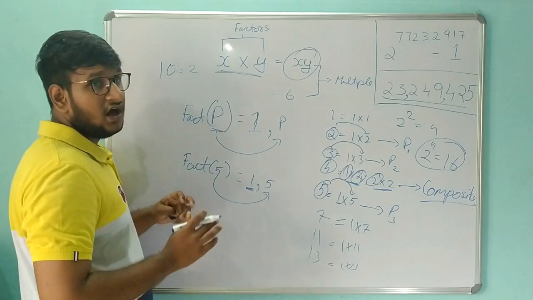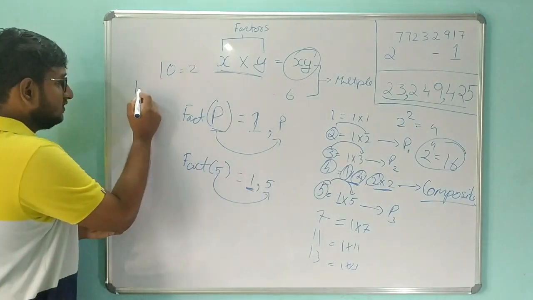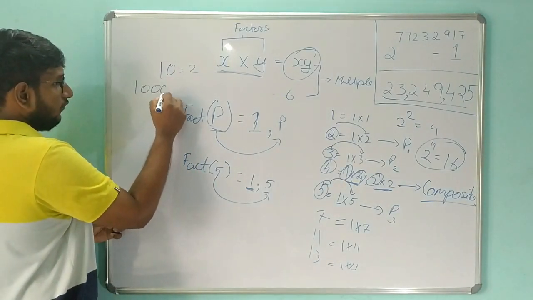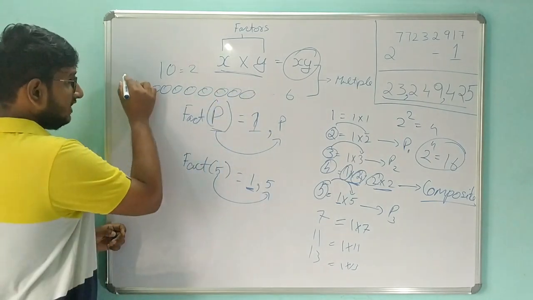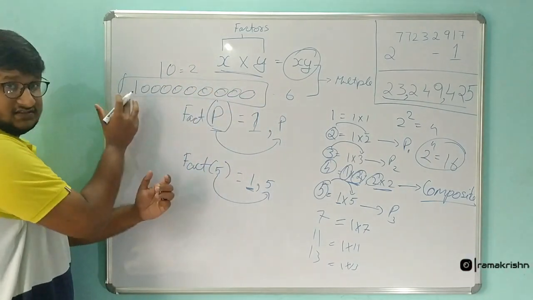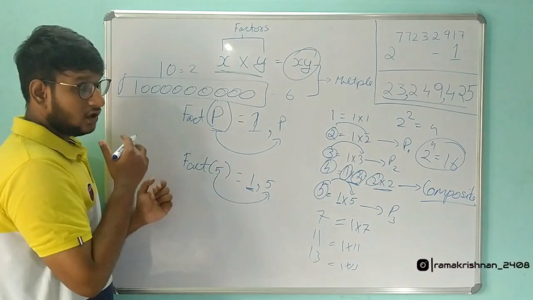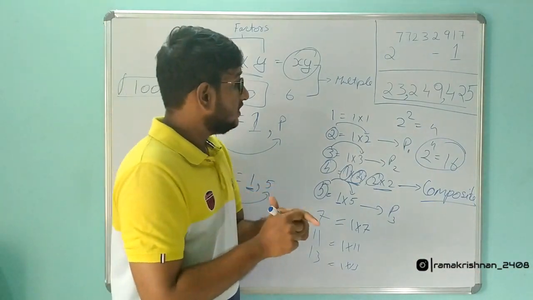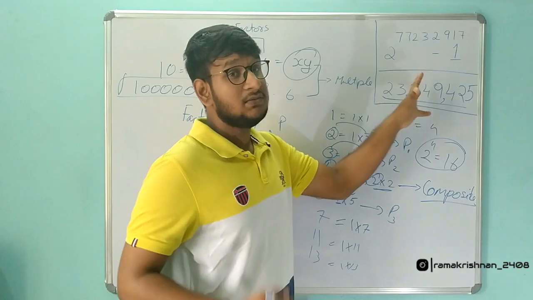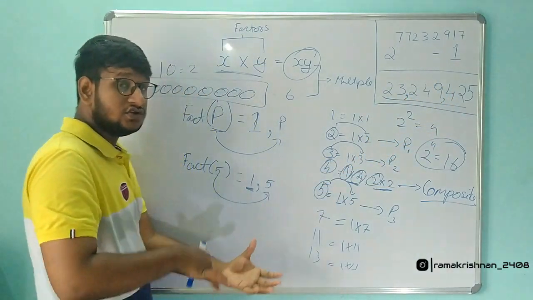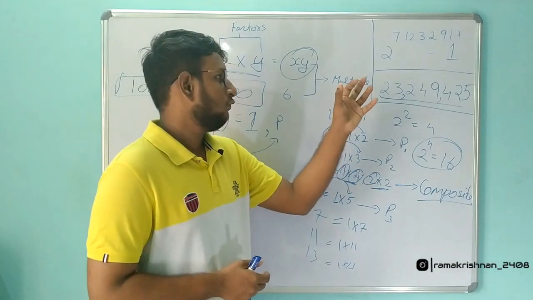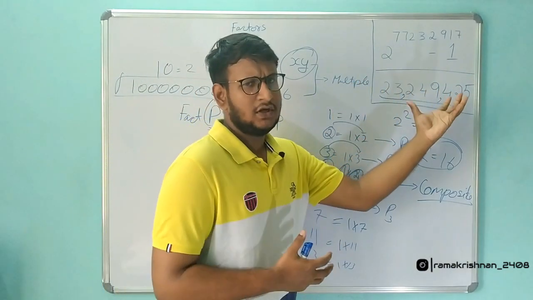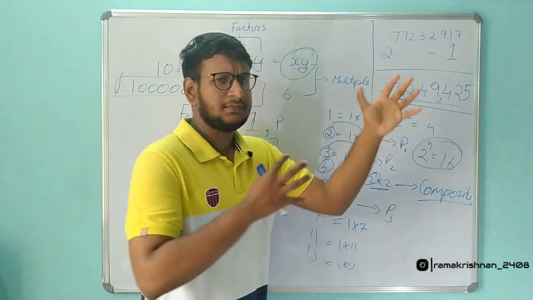A number of 10 digits runs like this: 1, 2, 3, 4, 5, 6, 7, 8, 9, 10. So a 10 digit number is as big as this. Imagine a number that is 23 million digits big. It runs into thousands and thousands of pages. So naturally you might think, who found this big number, who computed this big number?